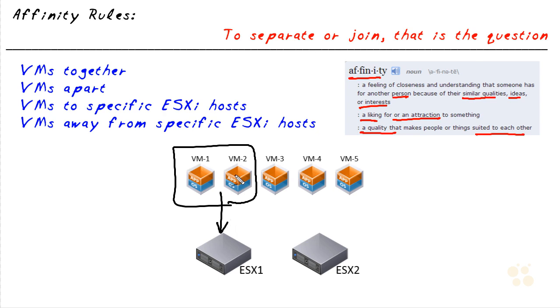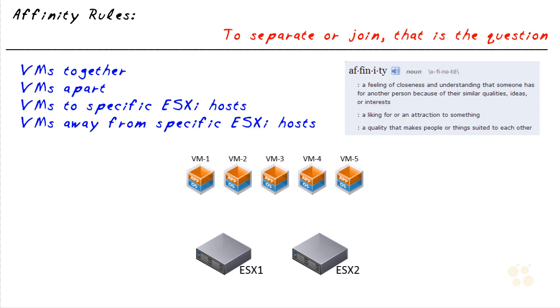Let's say these two virtual machines have tons of communications that go back and forth. It's like what happens in Vegas stays in Vegas. Well, all the traffic between these two VMs, if they're on the same ESXi host and on the same subnet, that traffic is all going to stay inside that ESXi host. However, if we move, for example, VM2 over to ESX2, and VM1 and VM2 had a lot of traffic to send to each other, that traffic has to go over the physical network to go between the two ESXi hosts that are running the respective VM1 and VM2.